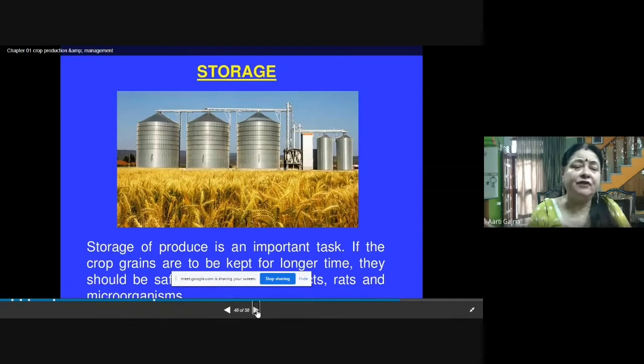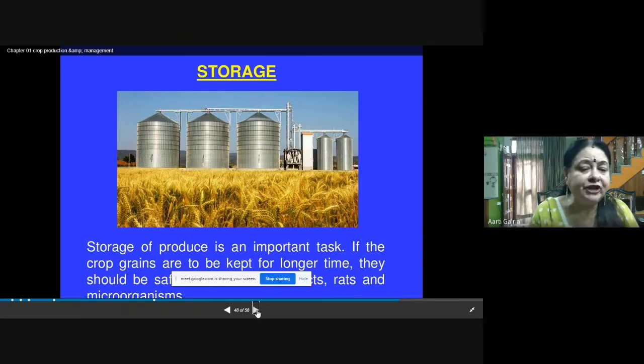Storage matters, because a lot of grain, a lot of cereals, a lot of pulses are going waste because of the poor management of storage places. If your storage place is not good enough to keep your crop in healthy condition for consumption for long, then your crop is going to waste, because until it reaches the consumers, it has to be stored properly. So we have to keep the crop safe from rodents, and we have to keep it safe from microbes. So for that we have to store them properly.